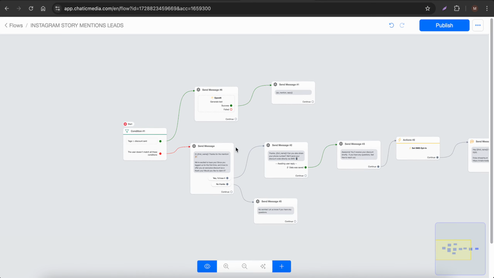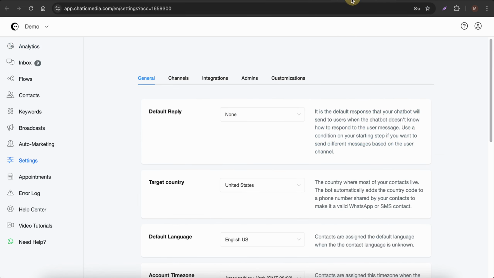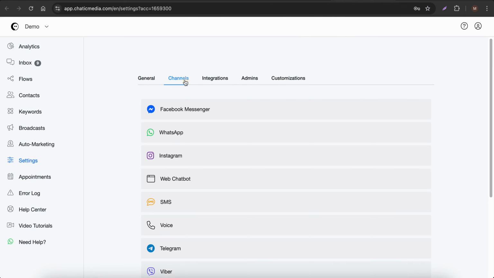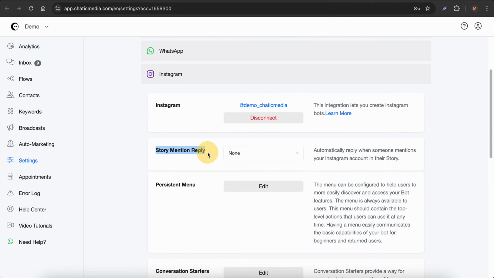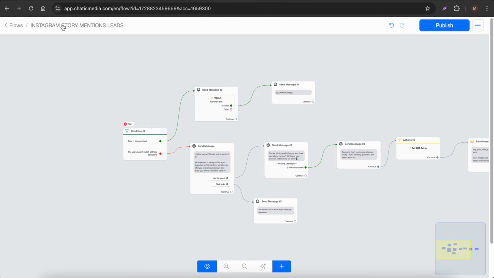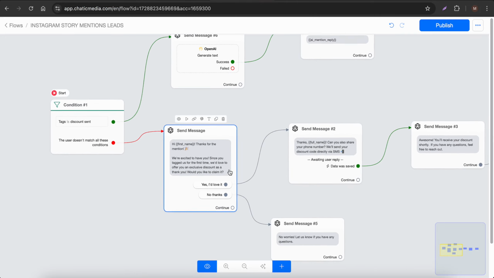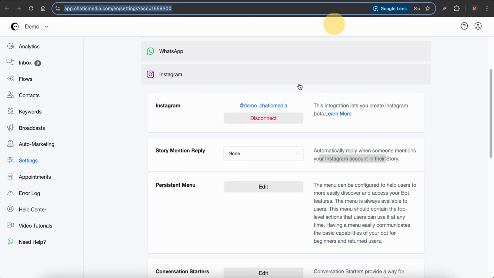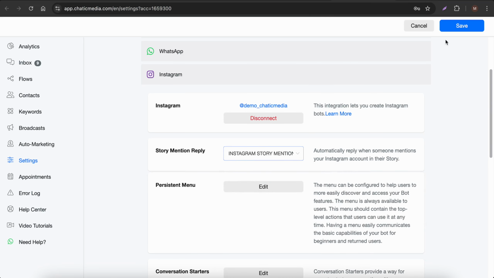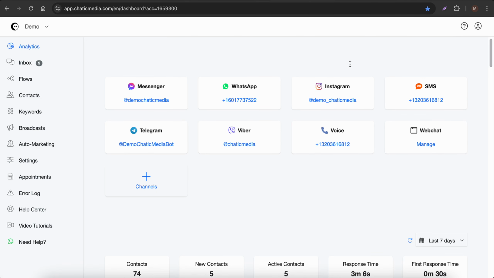So let's see how to use this. Here, go to the settings. In settings, you will have the option of channels, and you have to make sure you connect your Instagram account. After that you have this Instagram story mention reply: automatically reply when someone mentions your Instagram story in their story. Simple as that. Here you simply choose this particular flow we have created. You can customize it according to your own needs, but let's simply choose this one, Instagram story mentions leads. This is the flow. Save it.